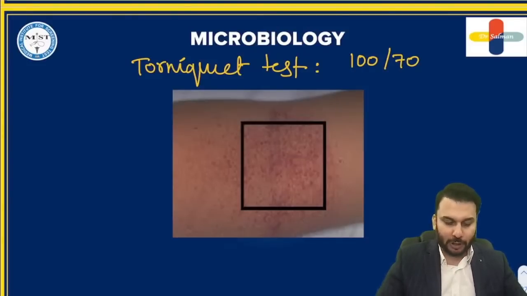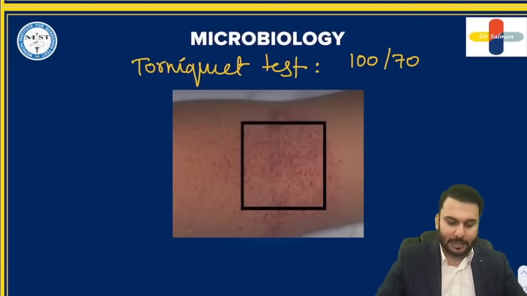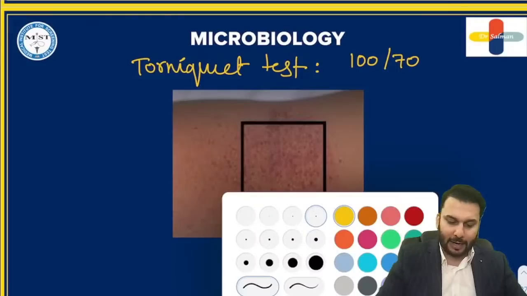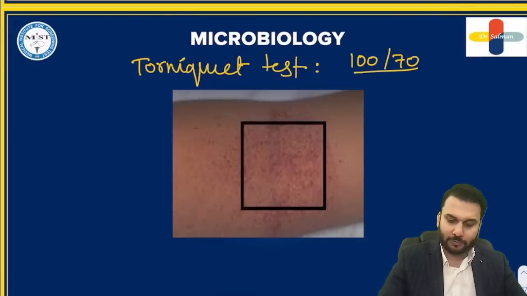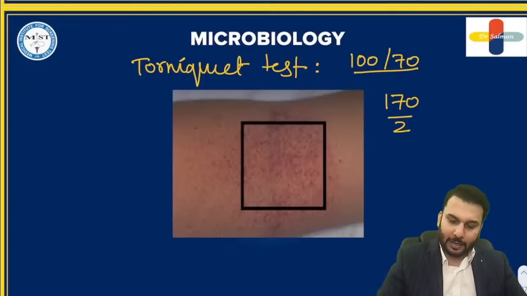Once you have taken this blood pressure, note this value, 100/70. Now what you should do next is add up these two values: 100 plus 70 becomes 170, divided by 2. That means 85.